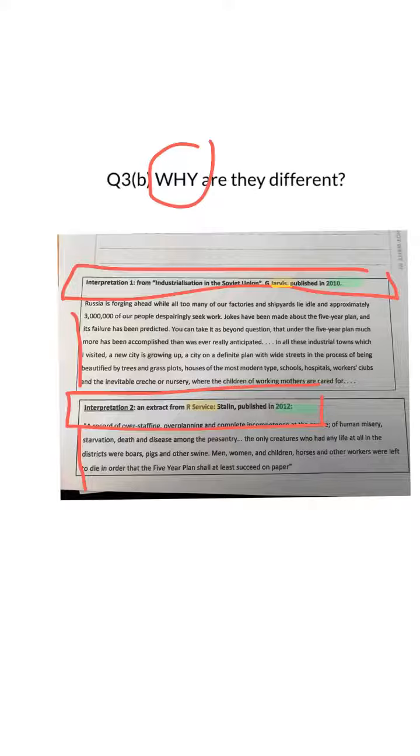So how can we suggest why they are different? We have to look at the titles. Interpretation 2, the title there is simply Stalin. So this book is about Stalin. The second one, though, is very specifically about industrialization in the Soviet Union. So one reason perhaps why they are different is that the focus of each book is different. Interpretation 1 is focused on industrialization in the Soviet Union, whereas the focus of interpretation 2 is about Stalin. That might make the difference and explain why they are different.